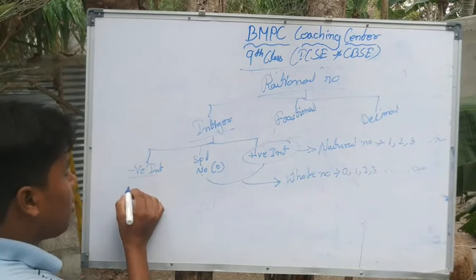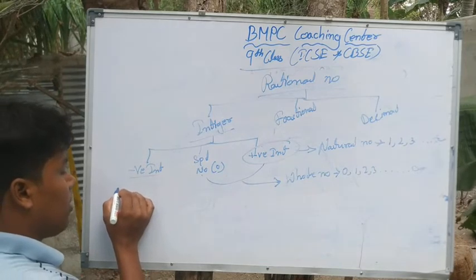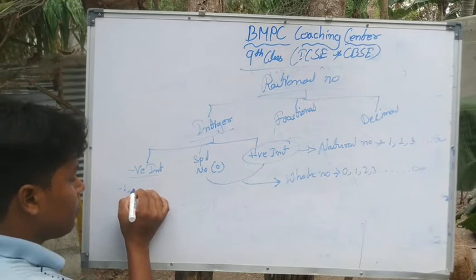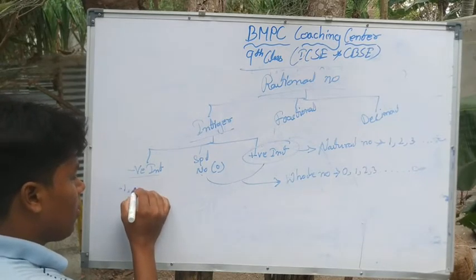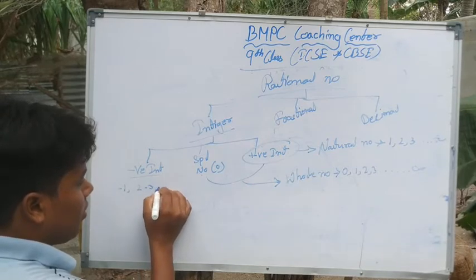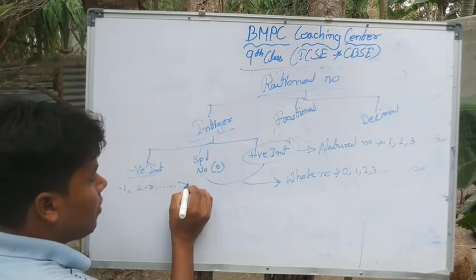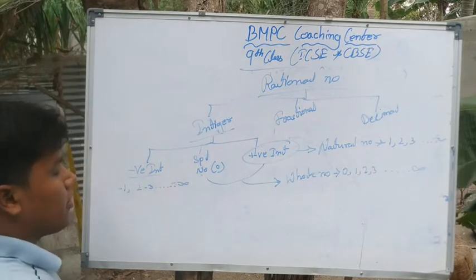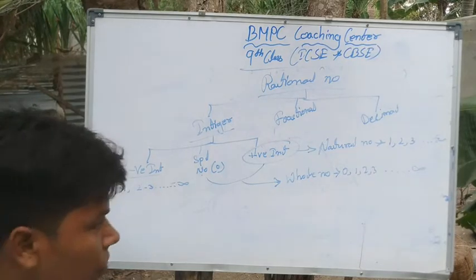Negative integers start from -1 down to minus infinity. Clear?